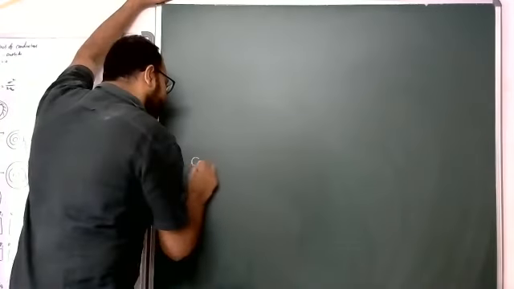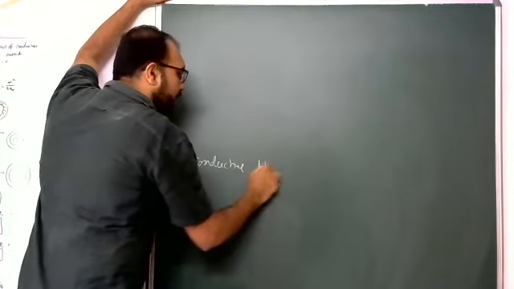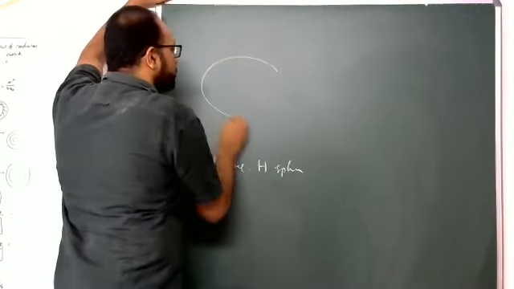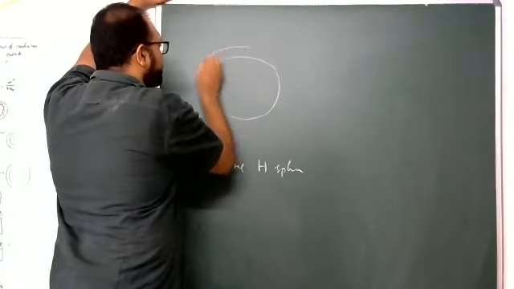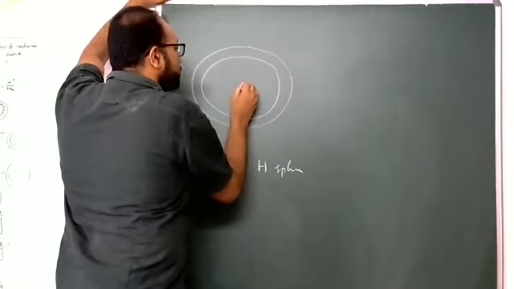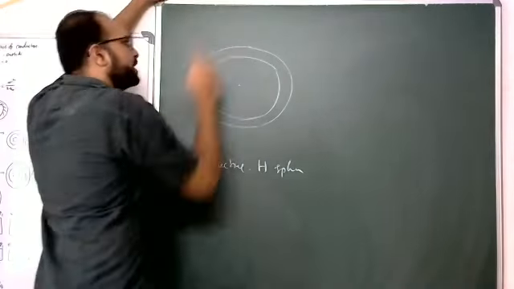Second one, conducting hollow sphere. So this is a hollow sphere, students. A hollow sphere has two surfaces: an inner surface and an outer surface.